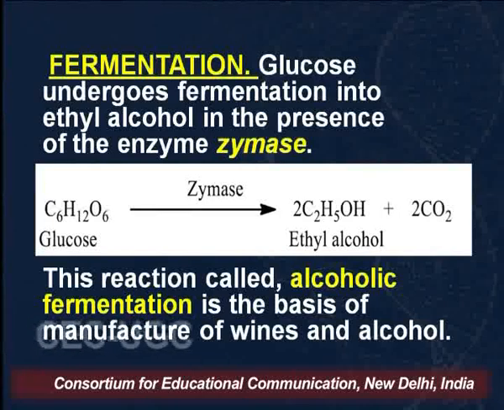Nowadays, we need lots and lots of alcohol. Alcohol is not only being used for wines and alcohols, it is also being used as bioethanol, as a substitute for petrol in vehicles.